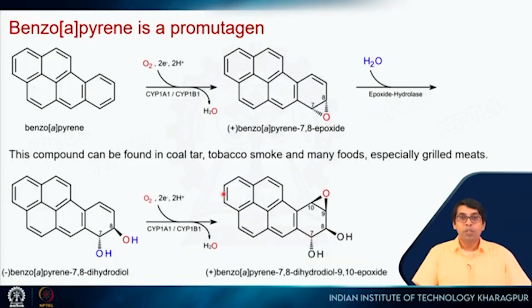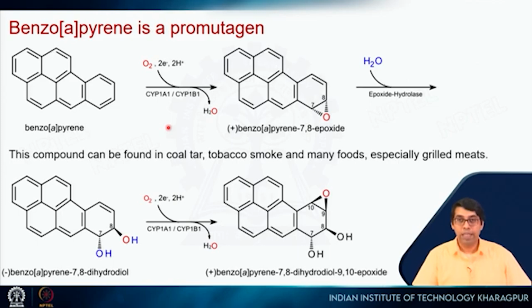Okay. So I talked about mutagens. This is one example, called benzo[a]pyrene, and it's a promutagen. So what is a mutagen? A mutagen is a chemical which will cause mutation in the DNA. So how do you check whether a chemical is a mutagen or not?